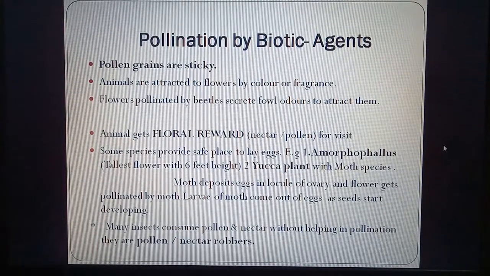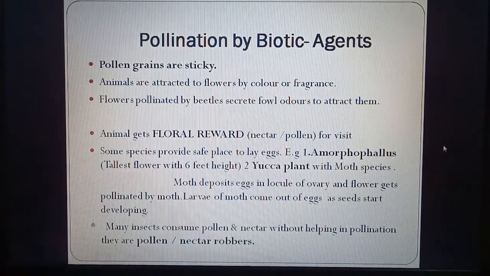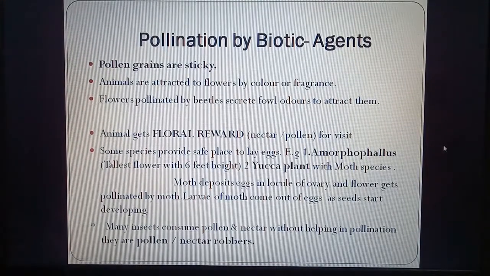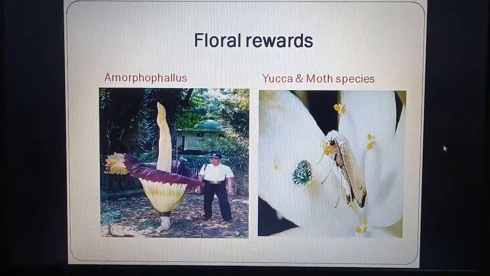Many insects consume pollen and nectar without helping in pollination. They are called pollen or nectar robbers. So there are some insects which come to the flower, they feed on pollen and nectar, but do not take any pollen to other flowers because they feed on all the pollen. So they are called pollen or nectar robbers. Here we can see Amorphophallus, which is the tallest flower, and Yucca and moth species.